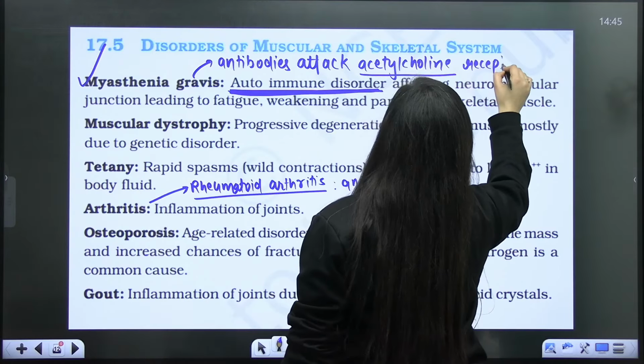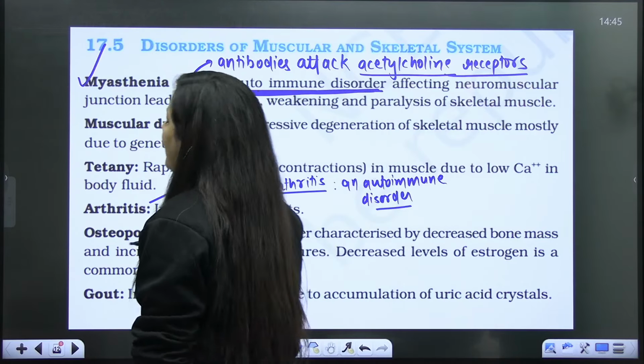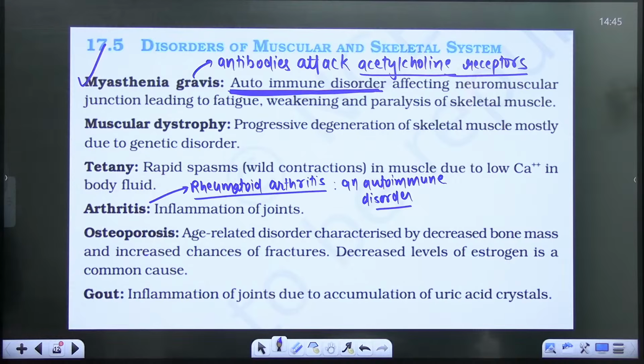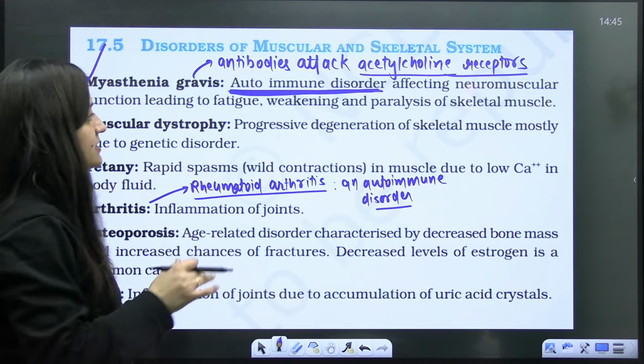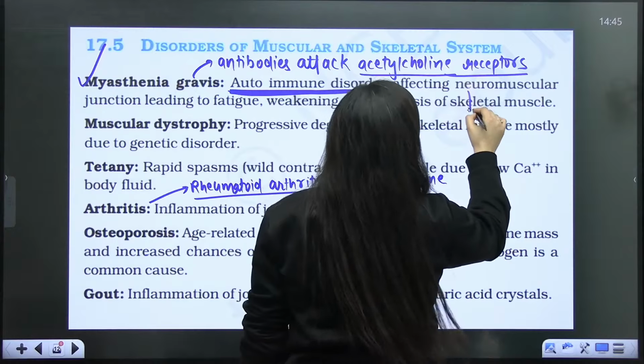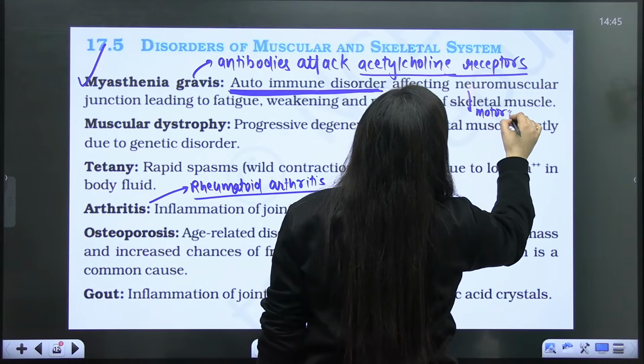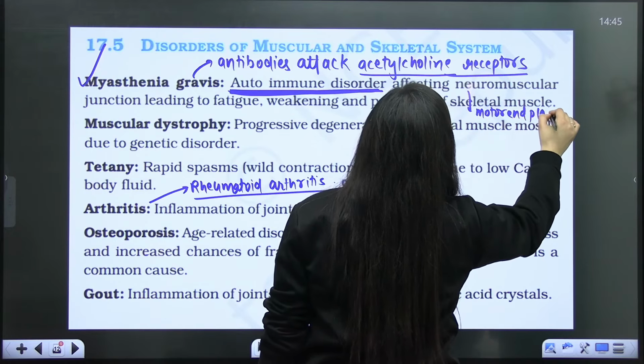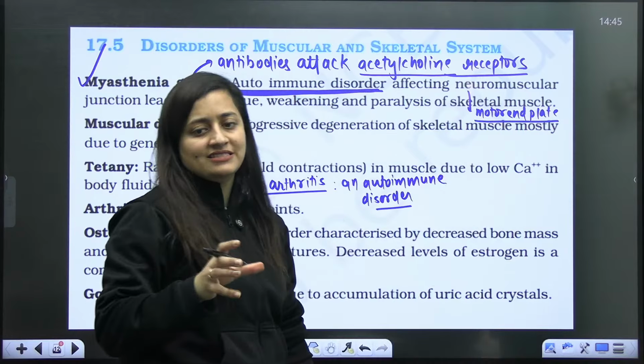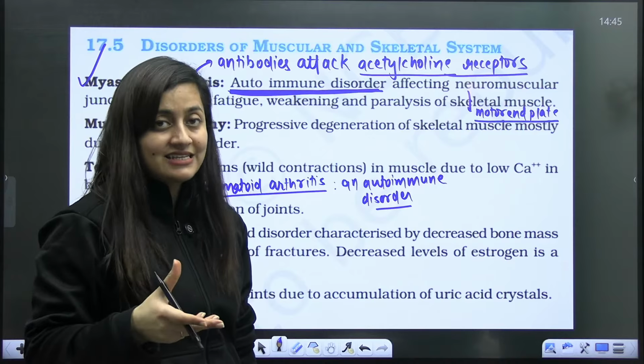So those receptors will be attacked by the antibodies here, and muscle weakness that worsens with activity can occur. You know the neuromuscular junction, which is also the motor end plate. The neurons pass the signal to the muscles that they need to contract, so they release acetylcholine.